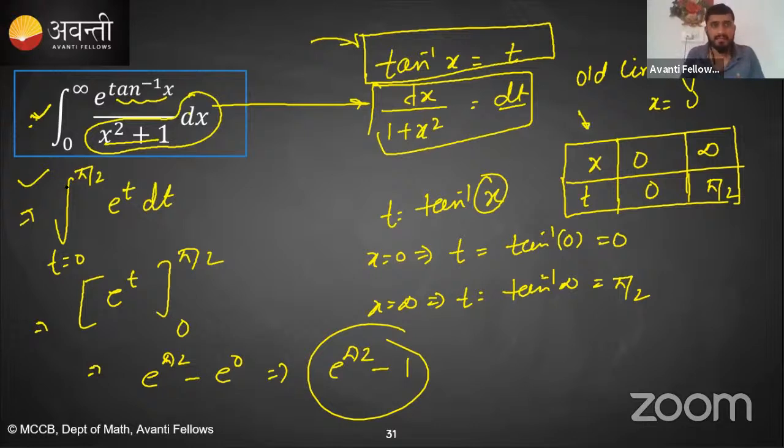For the lower limit, we write the corresponding lower limit, and for the upper limit, the corresponding upper limit. Is it clear? So this is pi by 2. Everybody, if you're having any kind of doubt, feel free to ask.